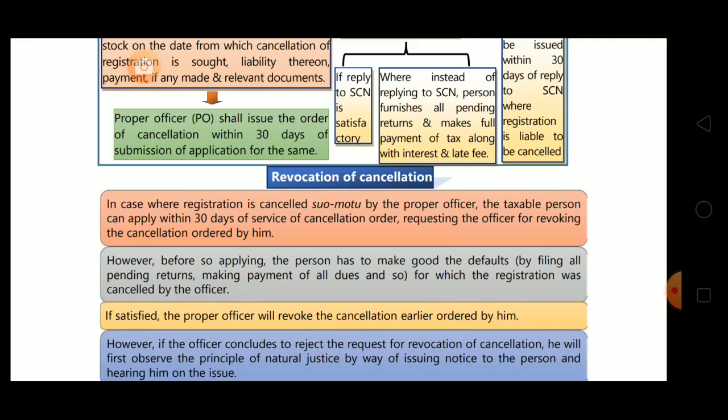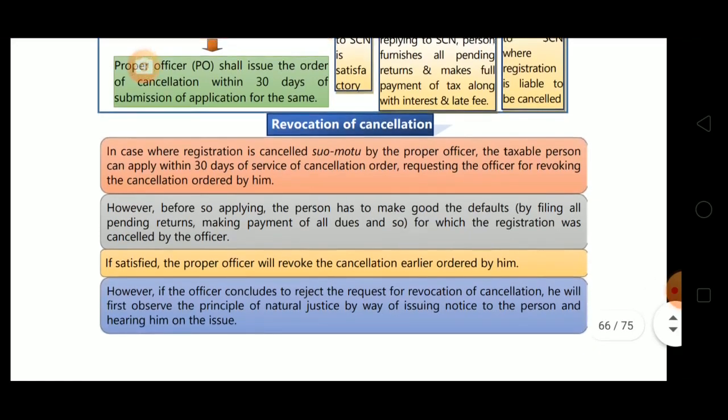If the registered person has only applied for cancellation, then why will he revoke the cancellation? However, before so applying, the person has to make good the defaults by filing all the pending returns and making payment of all dues for which the registration was cancelled by the officer. It is but obvious that your registration was cancelled because of your pending returns and pending taxes, and if you have not made good the defaults, there's no use of applying for revocation, na? So first you have to make good all the defaults, then you can apply for revocation of cancellation.